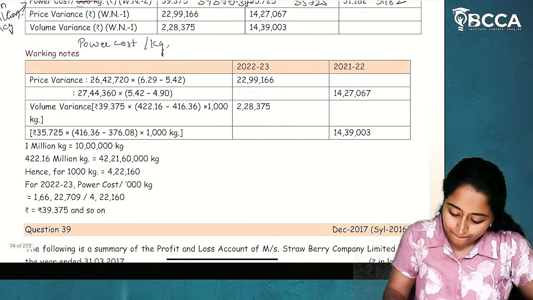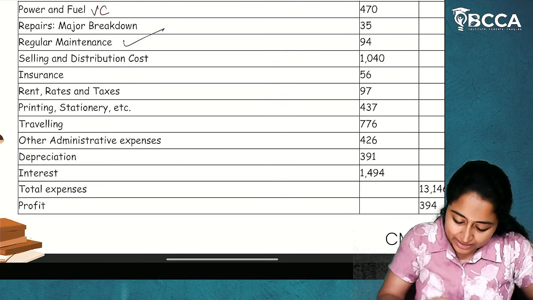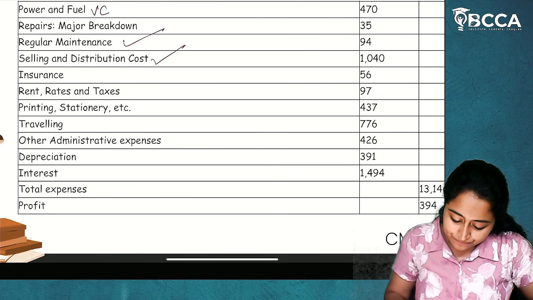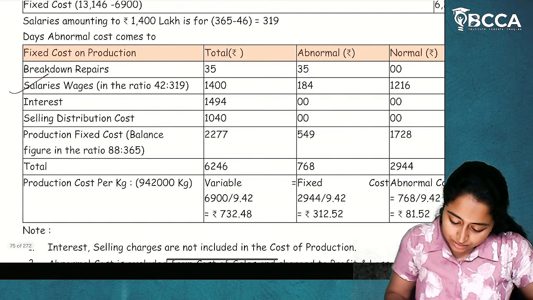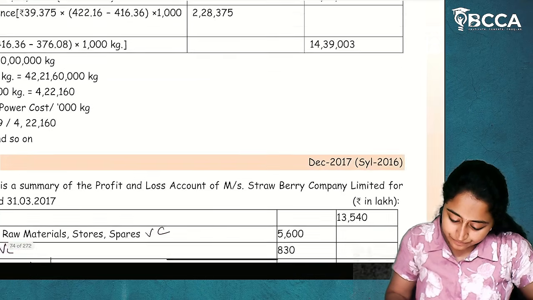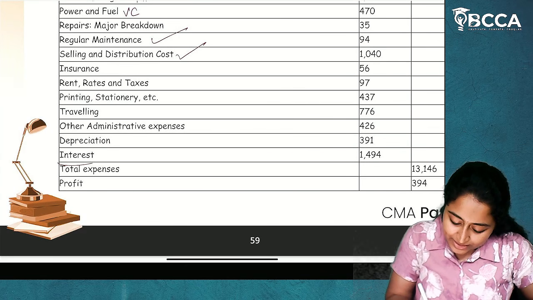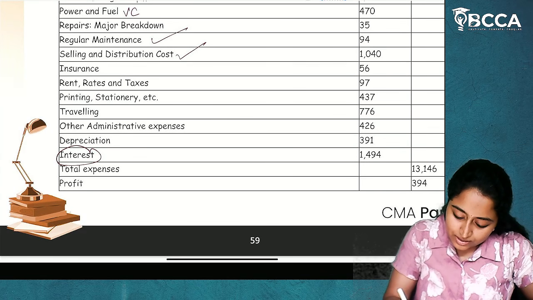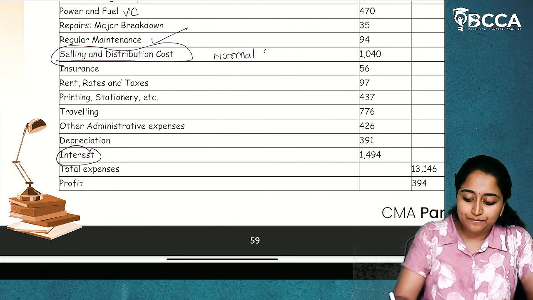Now, see, selling and distribution cost and interest. These two we will not bifurcate between normal and abnormal.